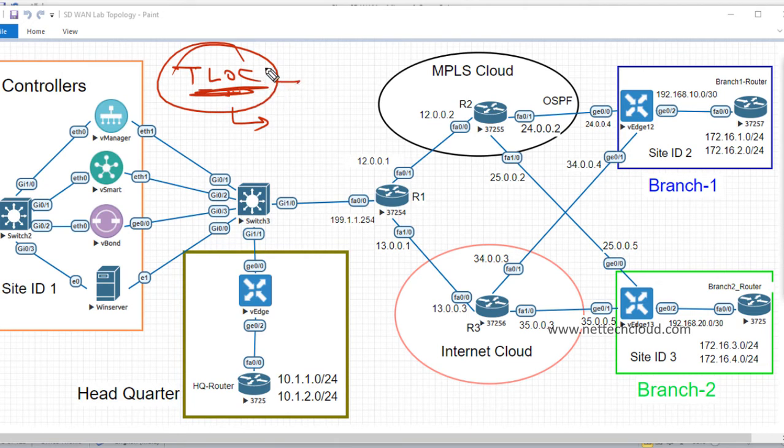There are three components of TLOC. One is the transport, whether it's MPLS or internet, which is defined with the color.